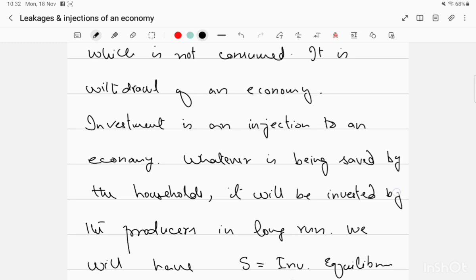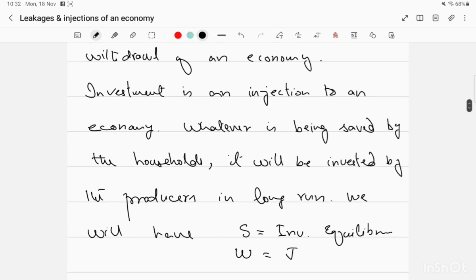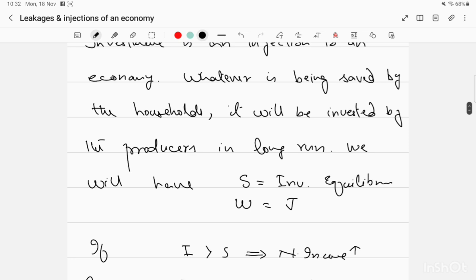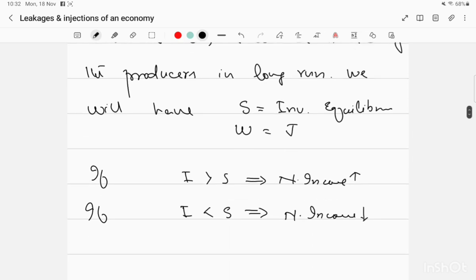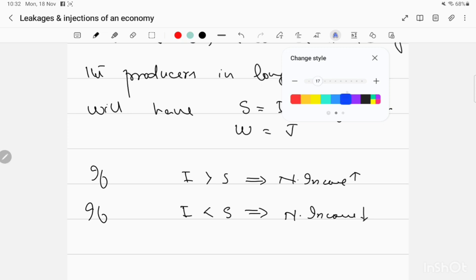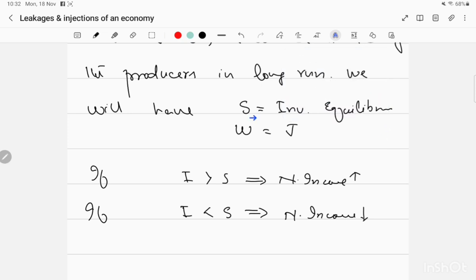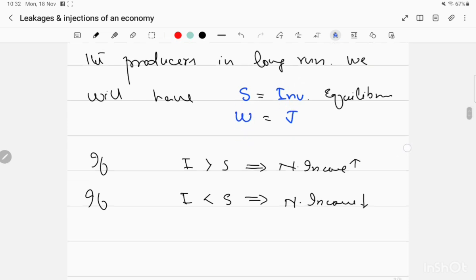Whatever is saved by the households will be invested by the producers in the long run. We will have saving and investment equal in the long run. Then our injections are equal to the withdrawals and the economy will be in equilibrium.